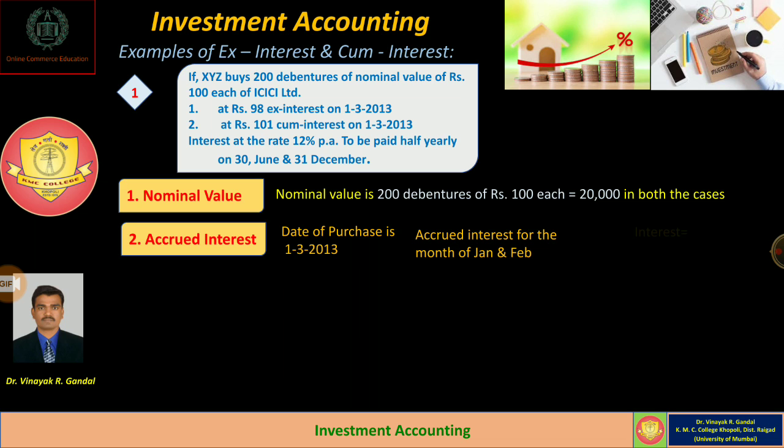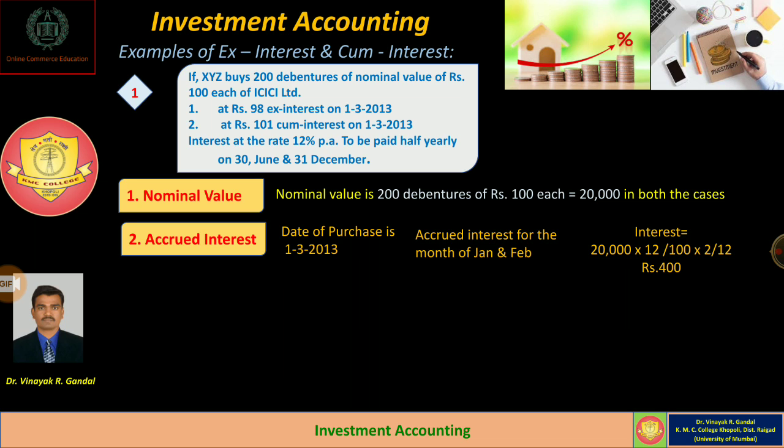The interest calculation is 20,000 as nominal value, because interest is always calculated on nominal value, multiplied by 12%, the rate of interest, into 2 by 12, for accrued interest for 2 months, and the amount of interest is rupees 400.